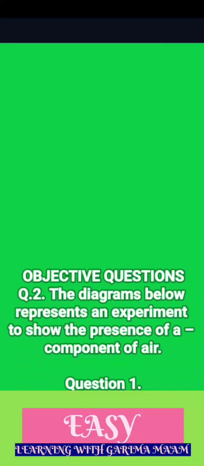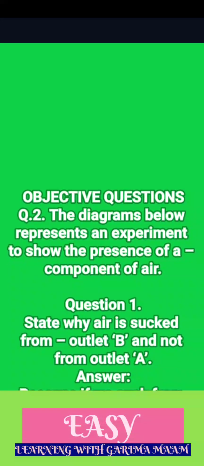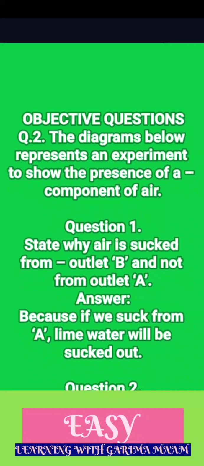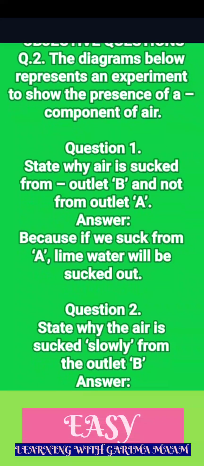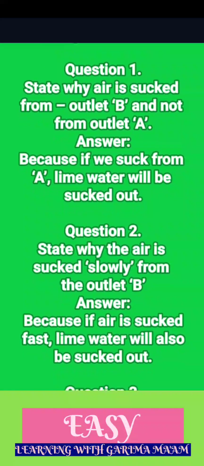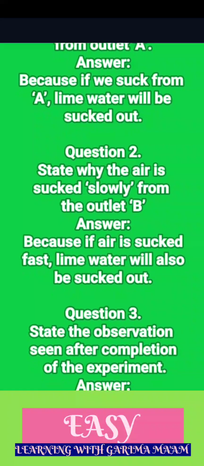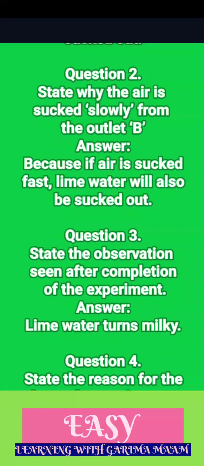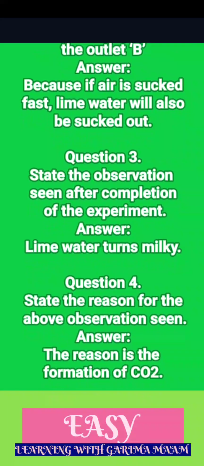Objective questions. Q.2. The diagram below represents an experiment to show the presence of a component of air. Question 1. State why air is sucked from outlet B and not from outlet A. Answer. Because if we suck from A, lime water will be sucked out. Question 2. State why the air is sucked slowly from the outlet B. Answer. Because if air is sucked fast, lime water will also be sucked out.